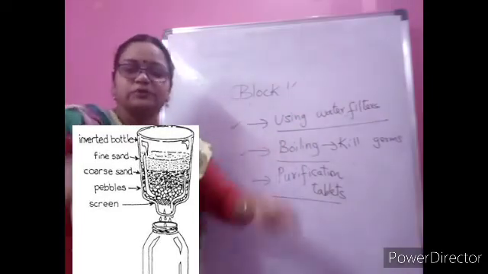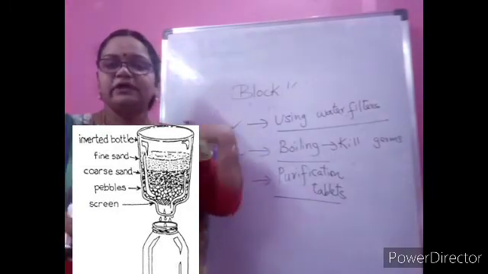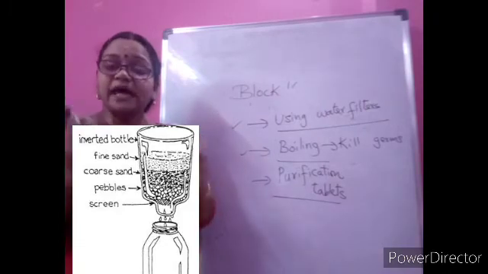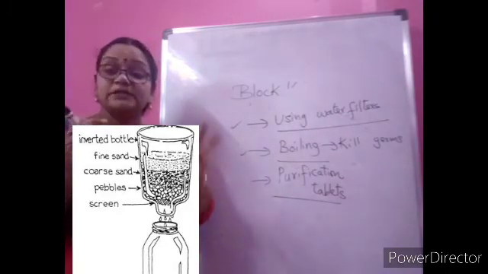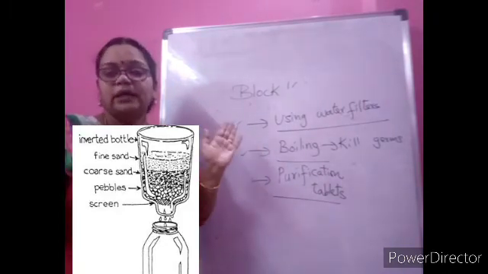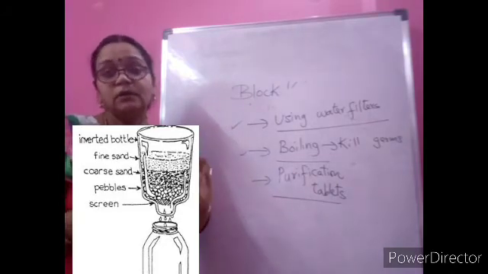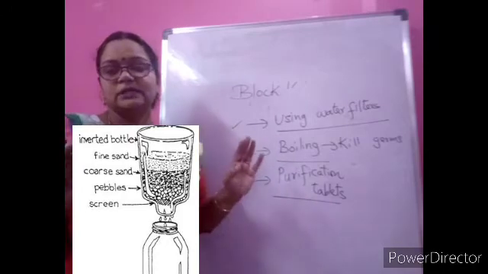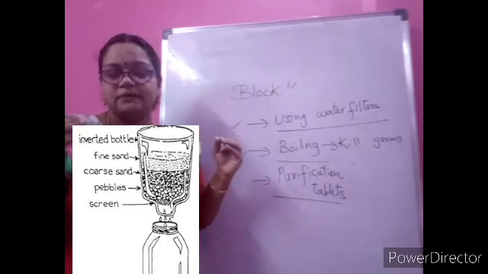Finally, in some homes they keep a pot and filter the water with a sieve and a cloth. The sand, gravel and charcoal in the filters clean the water and give you clean water for use. But when we boil the water, the germs present in it get killed.